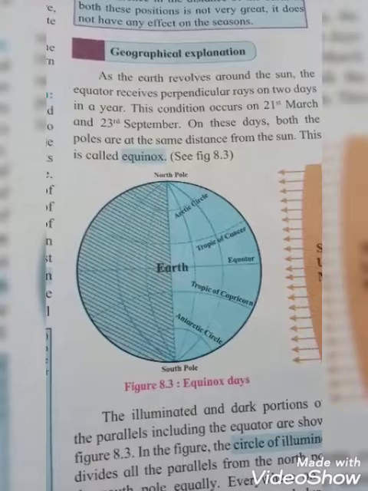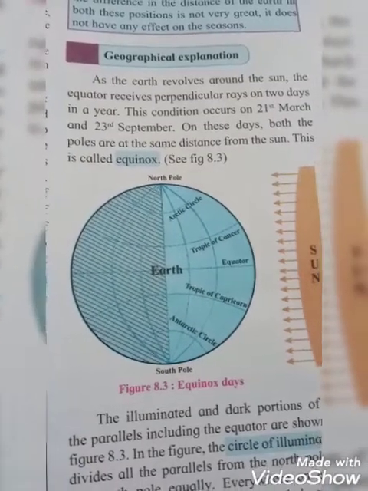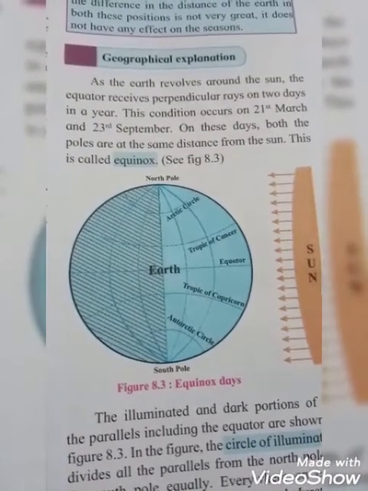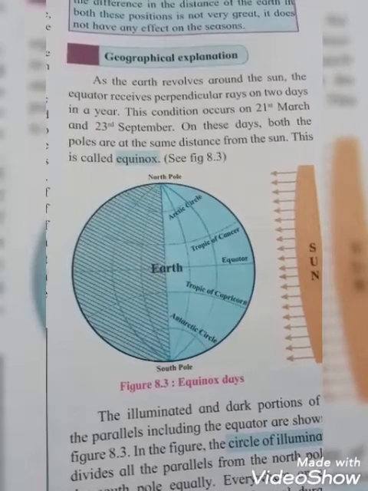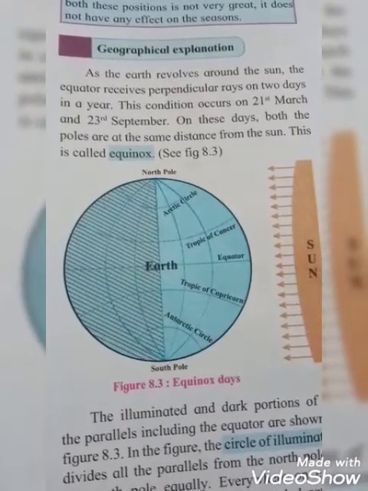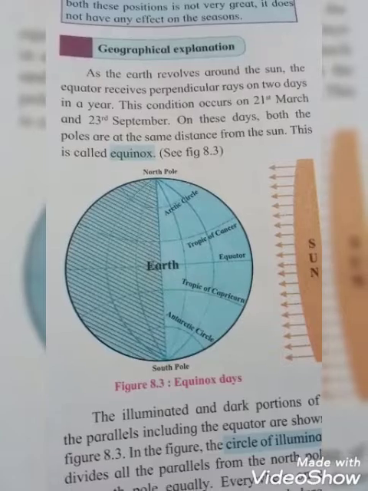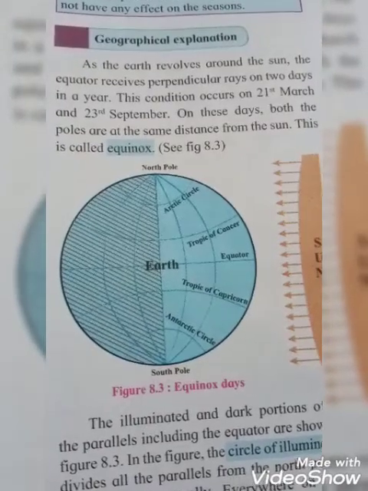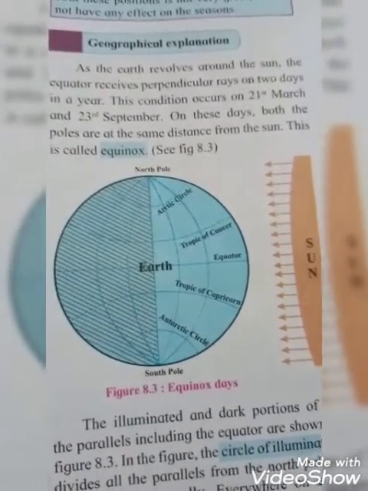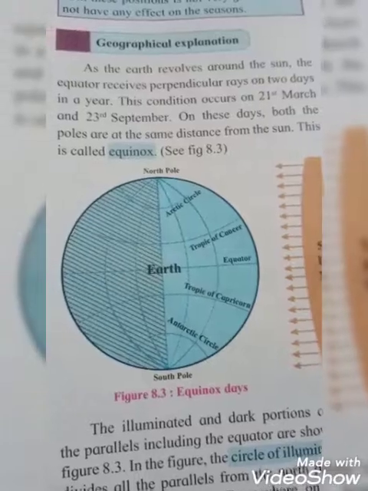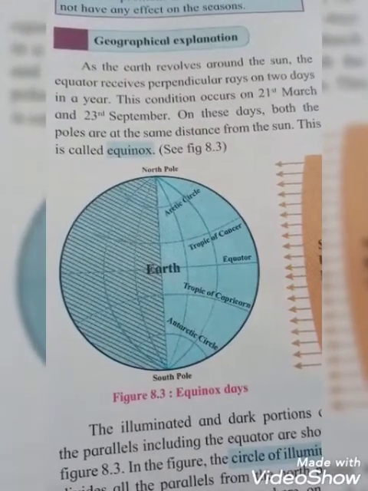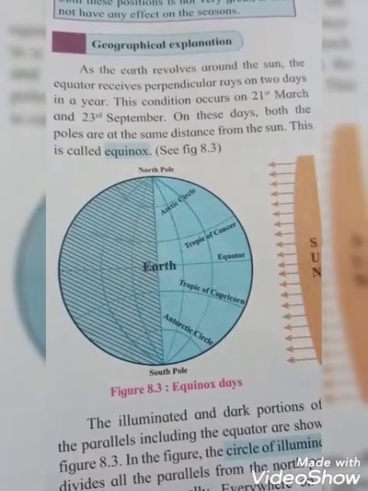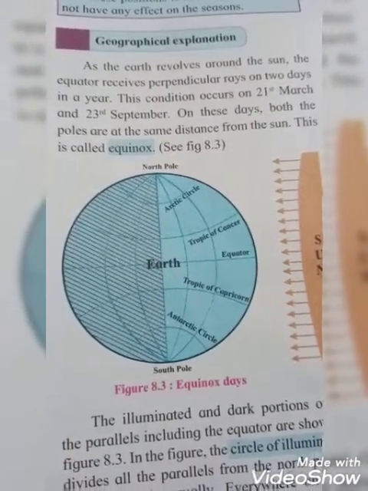Okay students, as the earth makes the revolution around the sun, at that time the equator receives perpendicular rays on 2 days in a year. These conditions occur on 21st March and 23rd September. Okay students, on this day both the poles are at the same distance from the sun, and this is called the equinox.